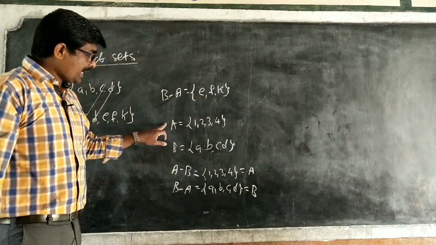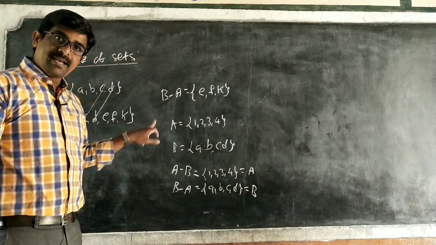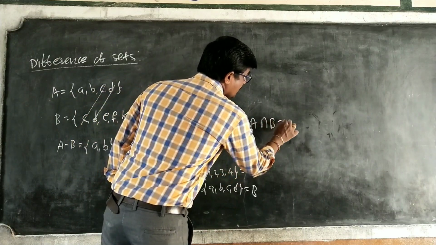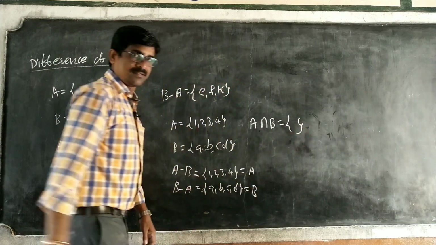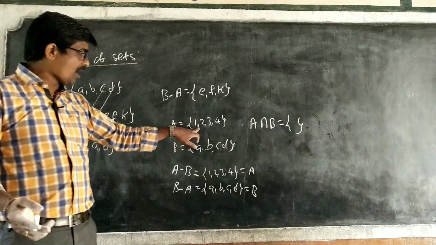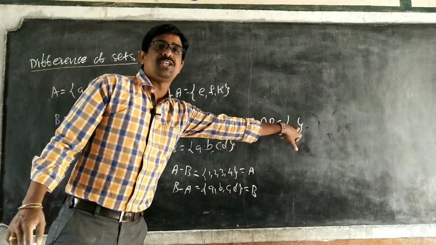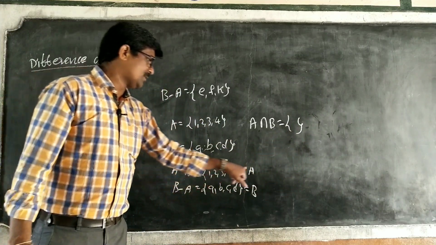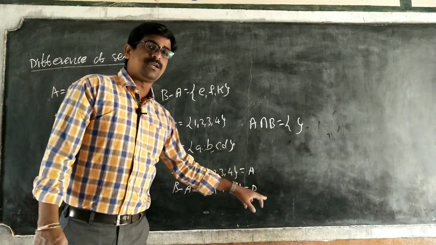That means A and B are disjoint. Disjoint means intersection is the null set, no common elements. What is the intersection? Only the null set, no element. So A minus B is equal to A, and B minus A is equal to B.